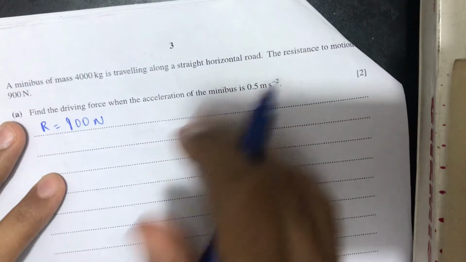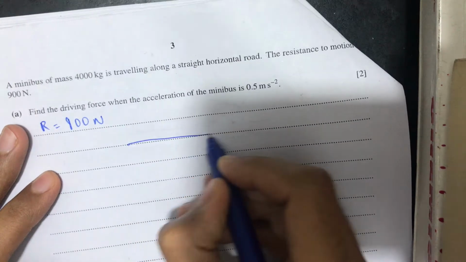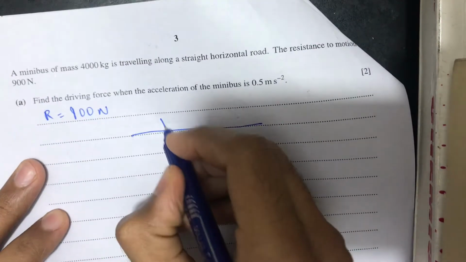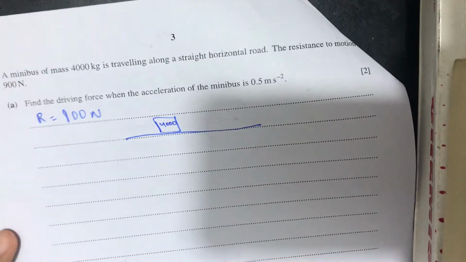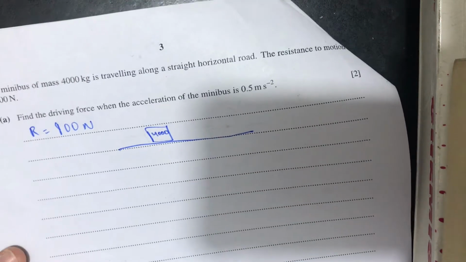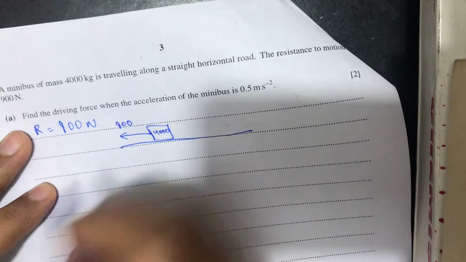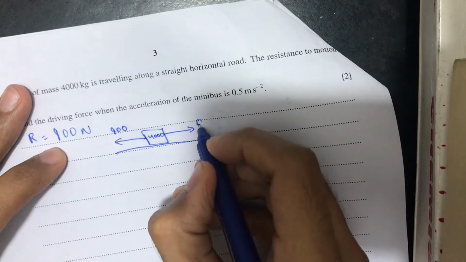So first of all, let's draw the diagram. As you know, it is a straight horizontal road. So I have drawn a straight horizontal road. The minibus of mass 4000 kgs is traveling along a straight horizontal road. As you know, the resistance is 900 newtons, and we want to find the driving force.